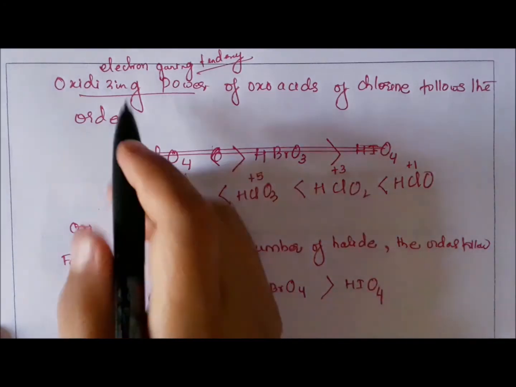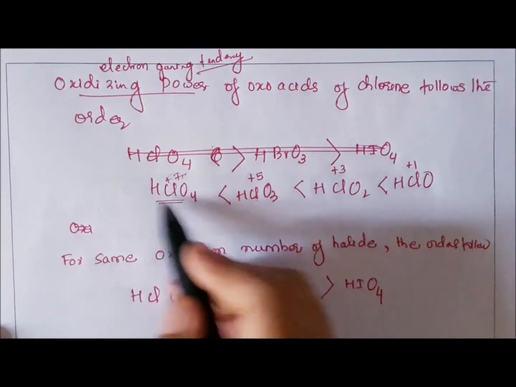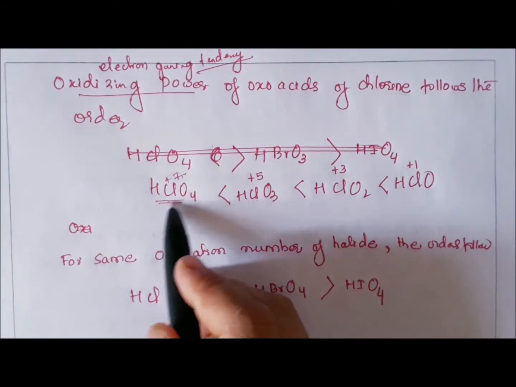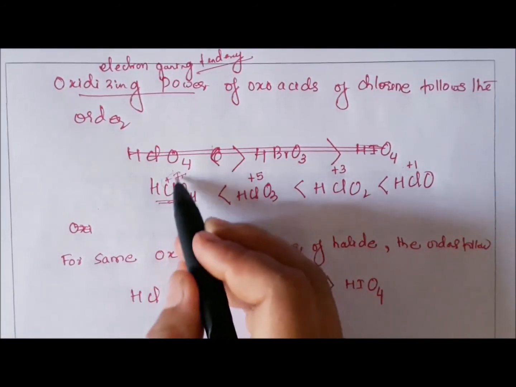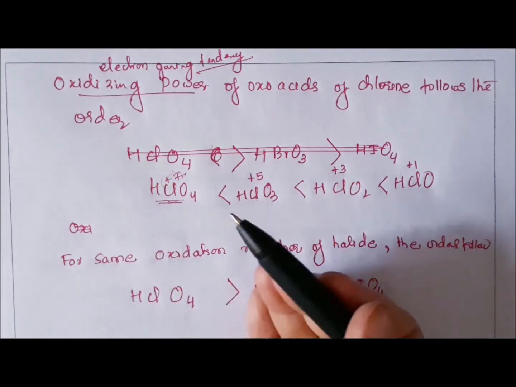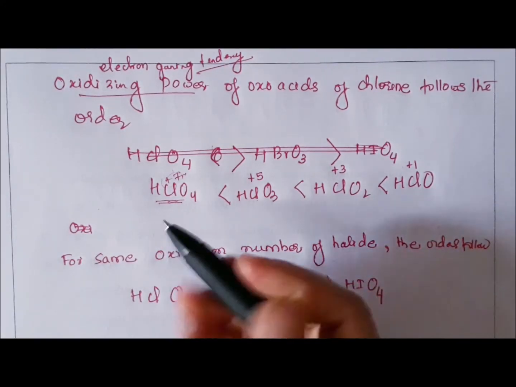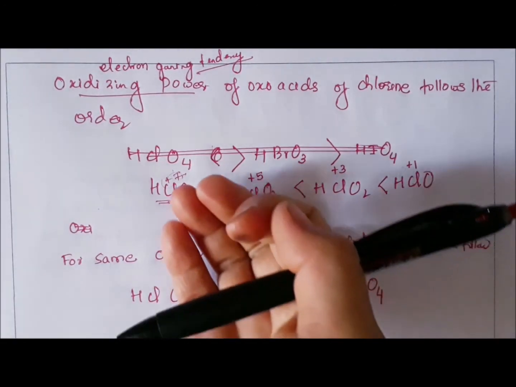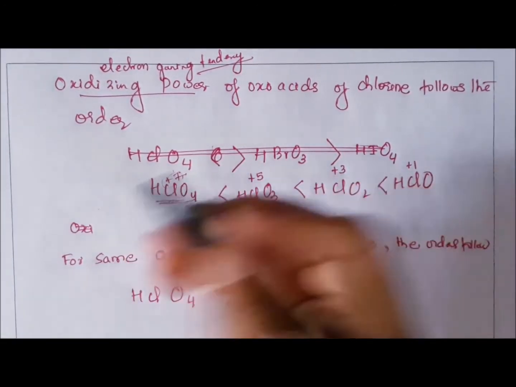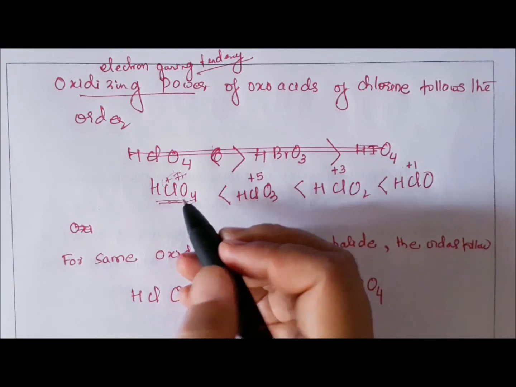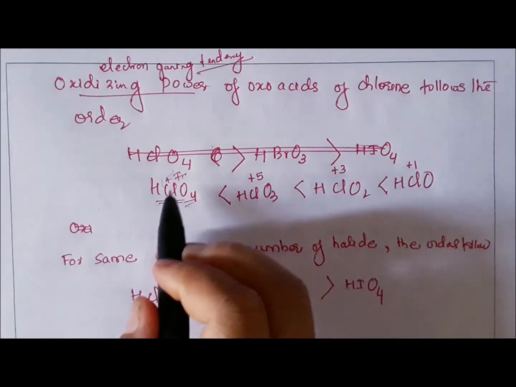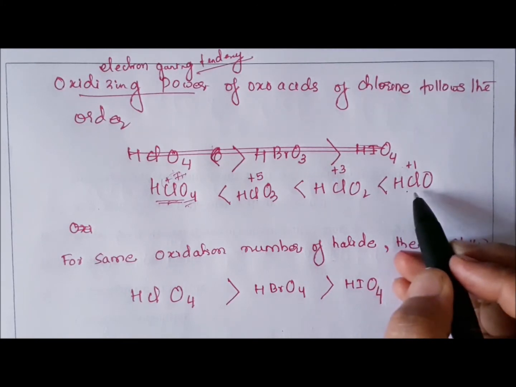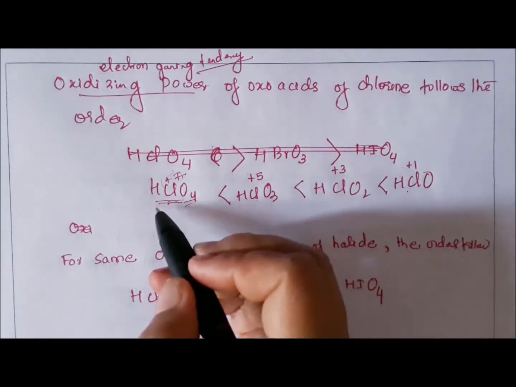Because of the small size and high polarizing effect of chlorine, the +7 positive charge gets compensated beforehand. So its electron gaining tendency is lower compared to HClO, which has a lower polarizing effect compared to this.